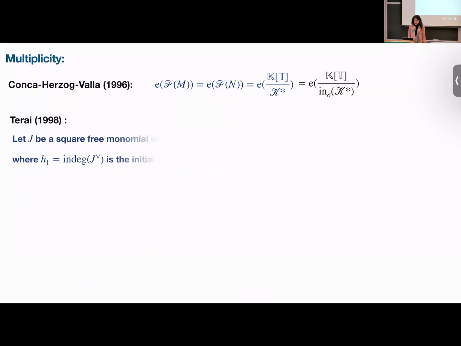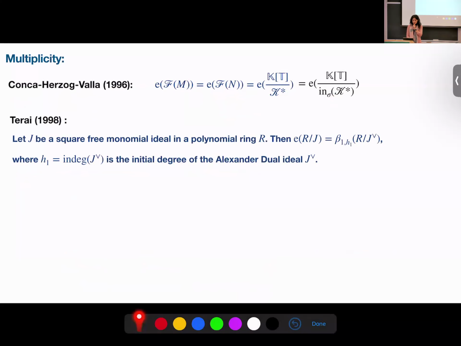Trung, in 1998, showed that when we have a Stanley-Reisner ring, the multiplicity is exactly the initial degree of the Alexander dual. What does it mean? The initial degree means the number of generators of the Alexander dual of minimal degree. But in our case, the Alexander dual is generated in a single degree. So the initial degree here is exactly Betti 1.